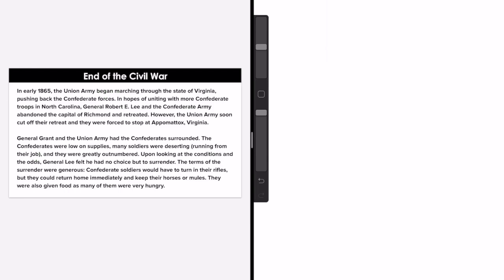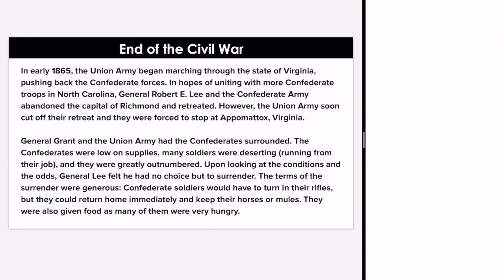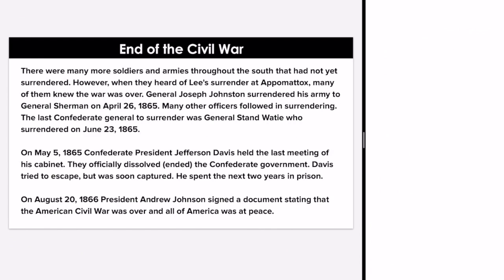And get ready for some annotations for our last three paragraphs. There were many more soldiers and armies throughout the South that had not yet surrendered. However, when they heard of Lee's surrender at Appomattox, many of them knew the war was over. General Joseph Johnston surrendered his army to General Sherman on April 26, 1865. Many other officers followed in surrendering. The last Confederate general to surrender was General Stand Watie, who surrendered on June 23, 1865.